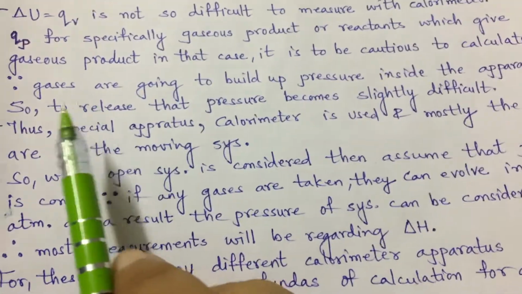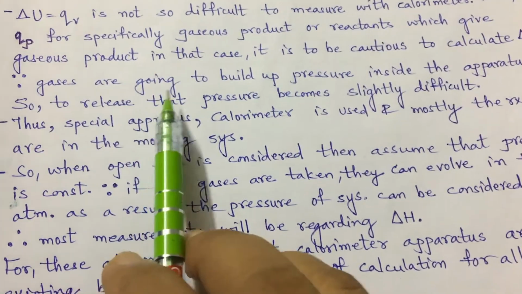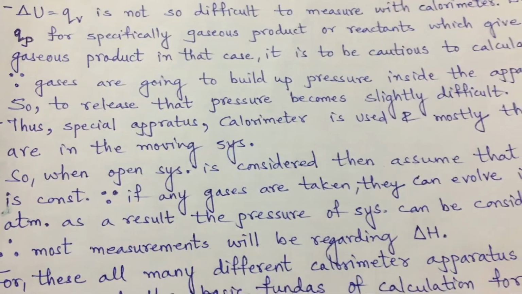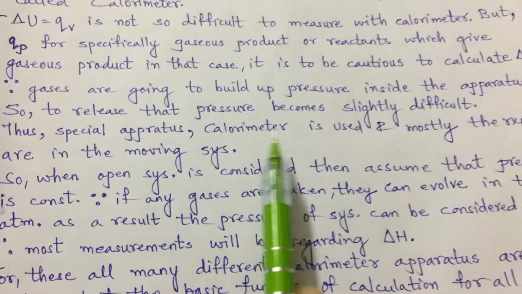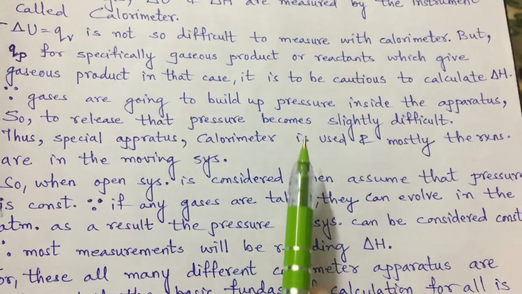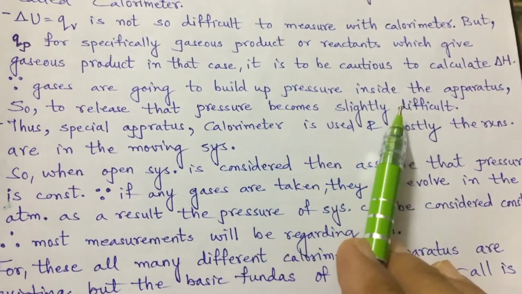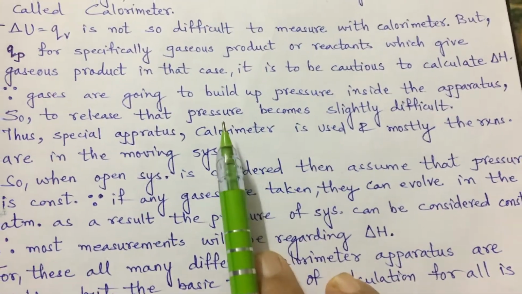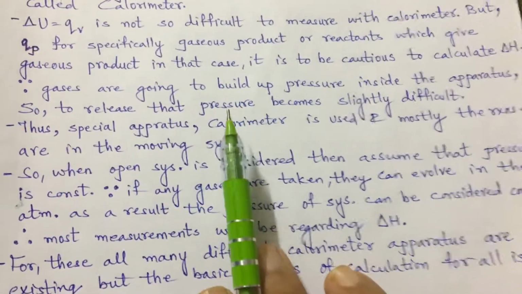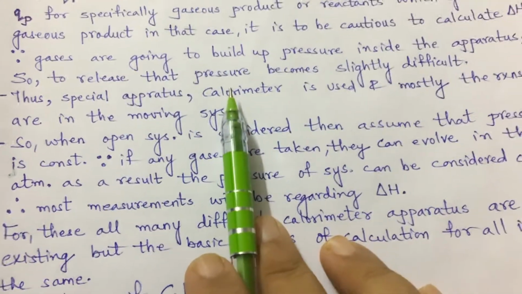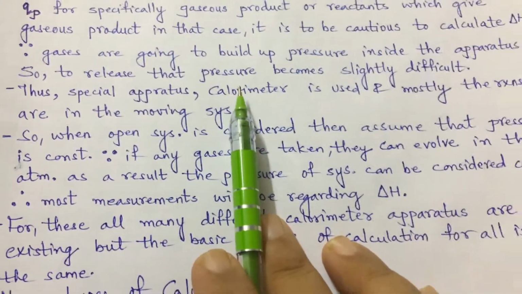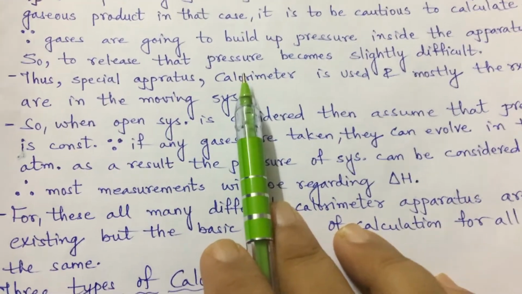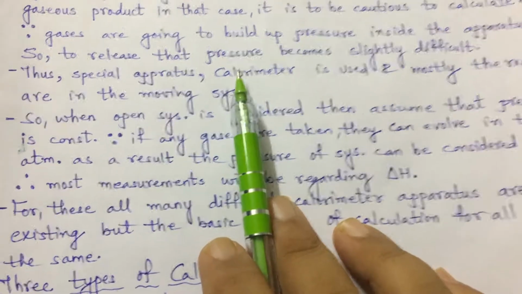Gases build up pressure inside the apparatus and exert it at all the corners of the apparatus, so releasing that pressure becomes slightly difficult. How to get rid of that pressure is a difficult task. So one has to be very cautious, very alert, to measure delta H.